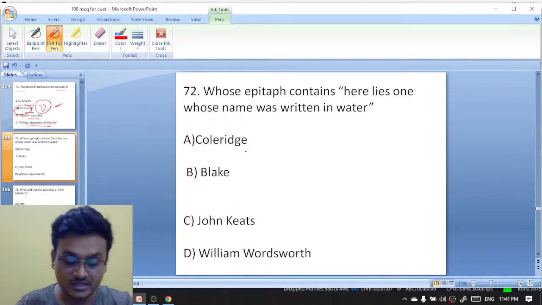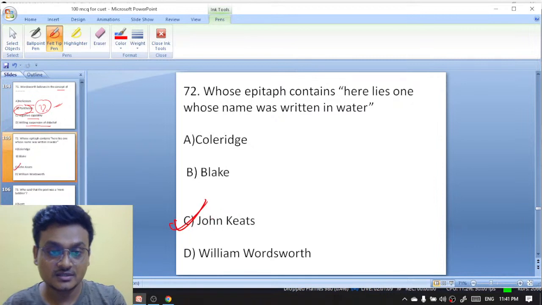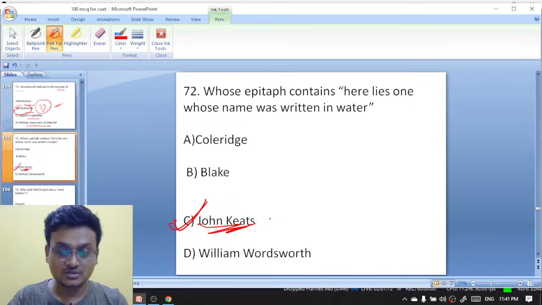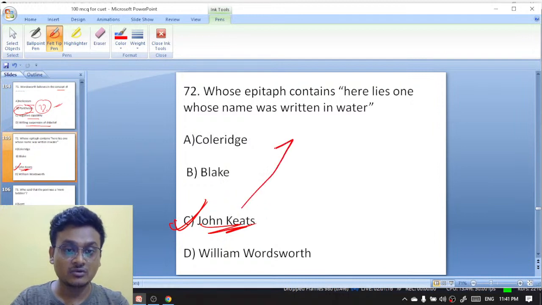Exactly, Priyanka. Exactly, John Keats. John Keats himself had told, okay, to write these lines on its secret.